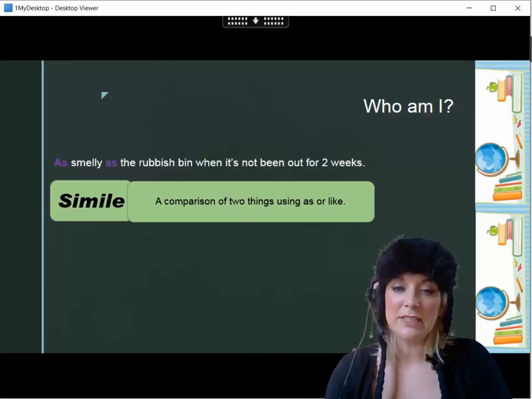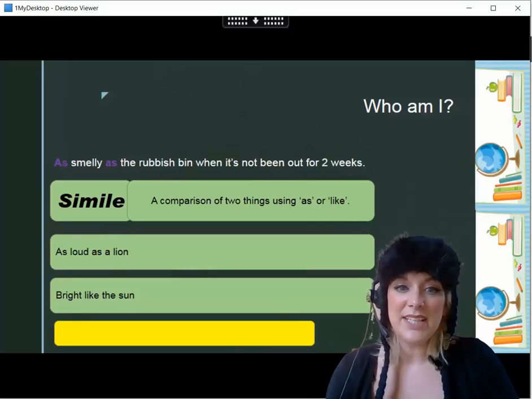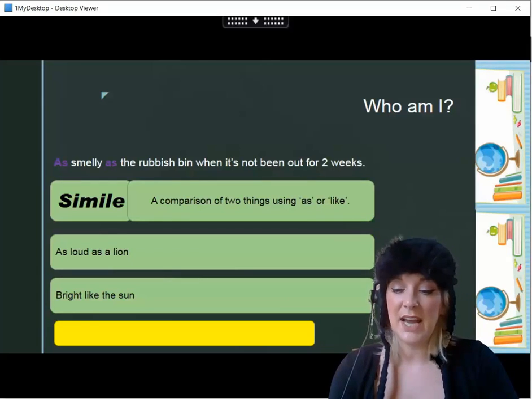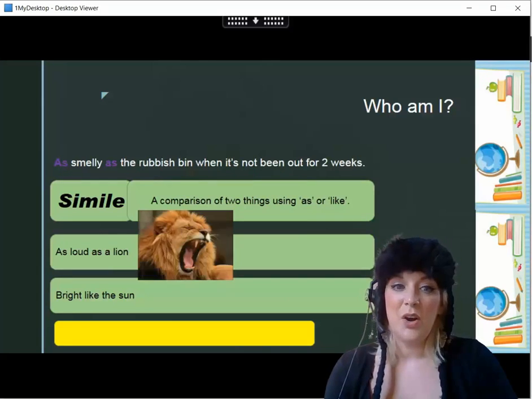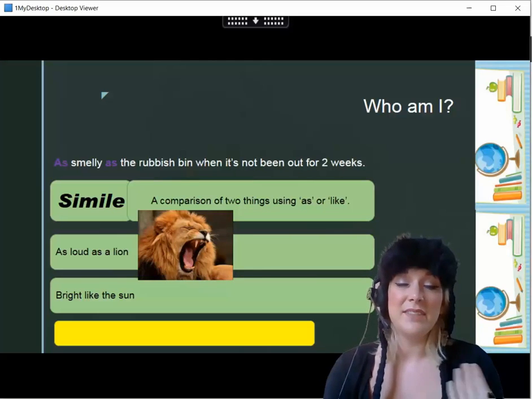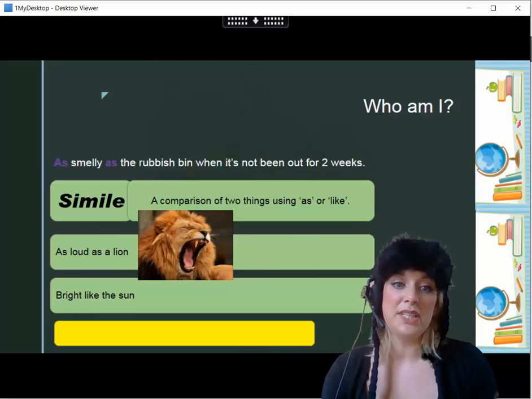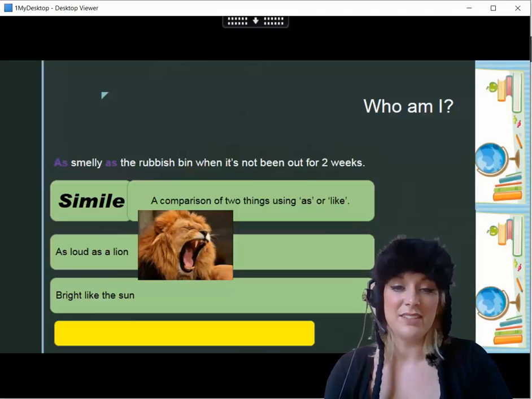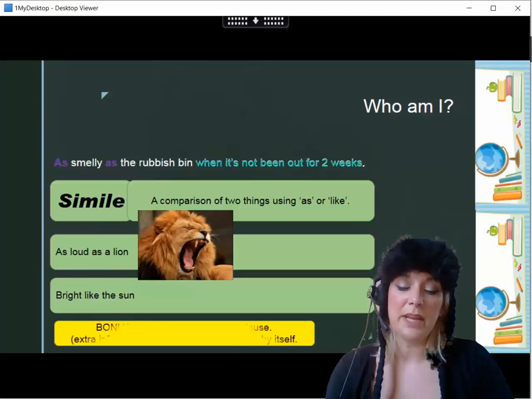A couple of other examples: we might say something was as loud as a lion, or as bright as the sun, or you could say something is bright like the sun. If I'm comparing things using the words as or like, it will be a simile.